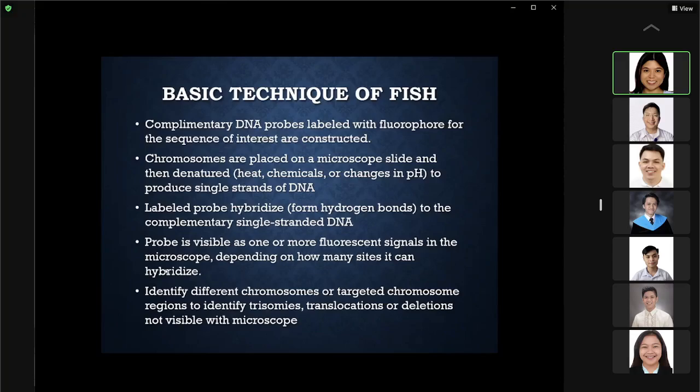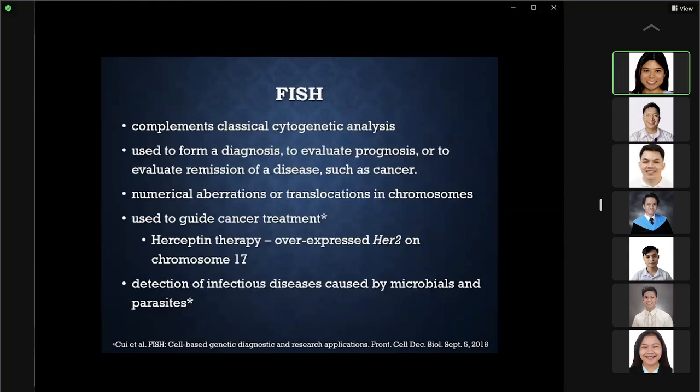So you can identify different chromosomes or targeted chromosome regions to identify trisomies, translocations, or deletions, which are not visible with an ordinary microscope. But if you do FISH, you can see all of this. So FISH actually complements your classical cytogenetic analysis, and you apply it with your chromosome spread.